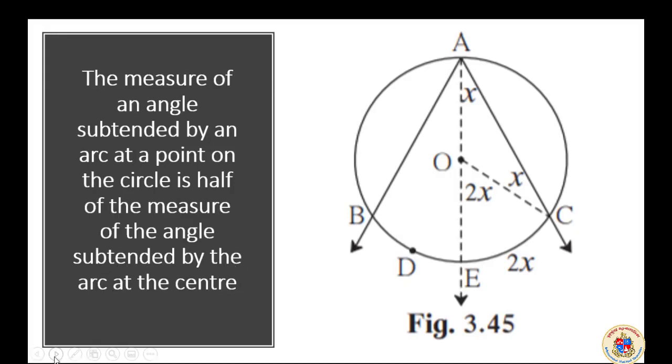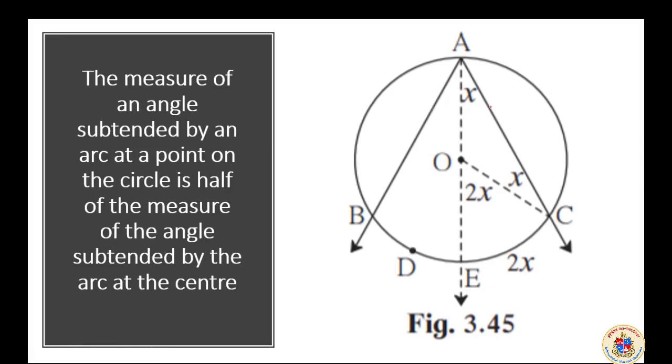This is what happened initially. When we did the activity and the measurement, we found that the angle at the center and the angle inscribed by the same arc, on the other part, have a relation. It was half of it. Now here is a theorem which is supportive to it, which is explaining it.